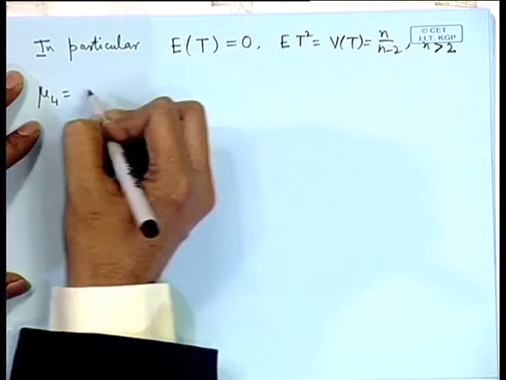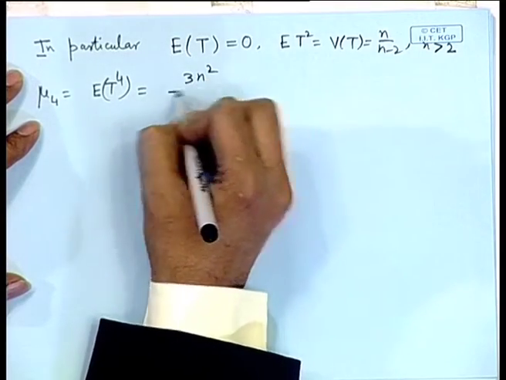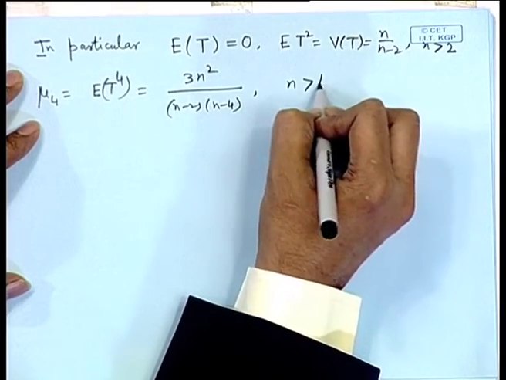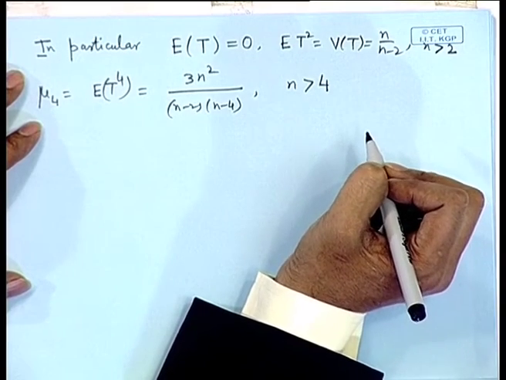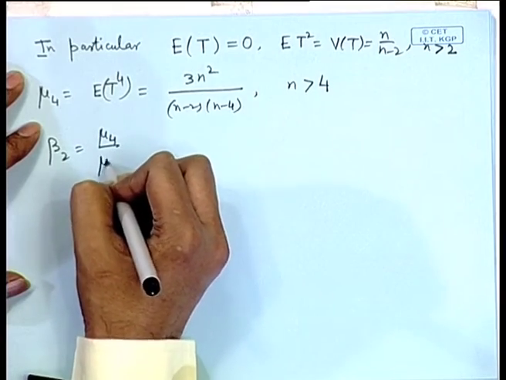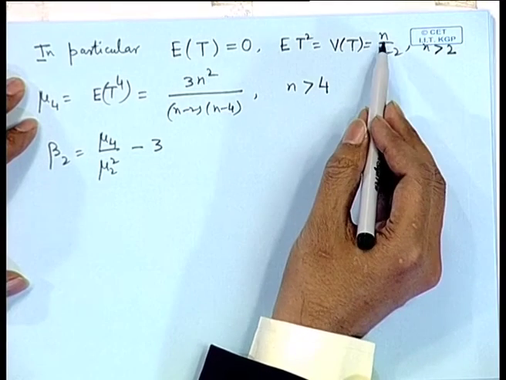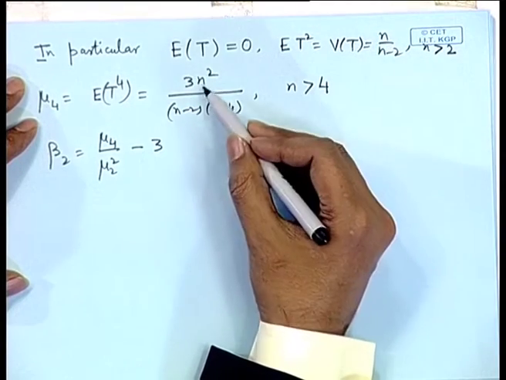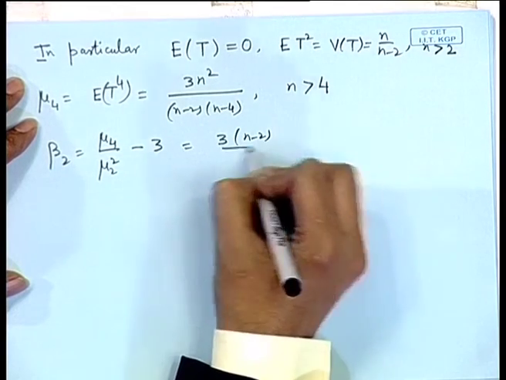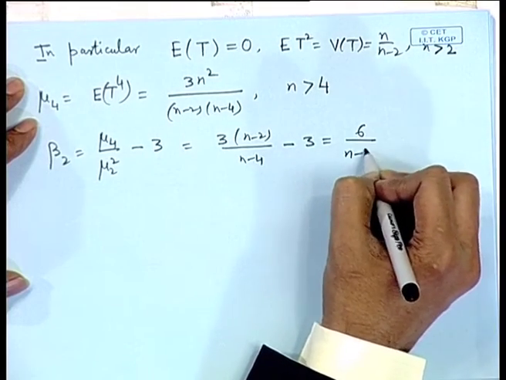Mu 4 is expectation of t to the power 4, that is 3 n square by n minus 2 into n minus 4, which is valid for n greater than 4. So, we can calculate the measure of kurtosis, that is beta 2, that is mu 4 by mu 2 square minus 3. So, you look at this term, we divide by n square. So, this cancels out and we get 3 into n minus 2 by n minus 4 minus 3, which is simply 6 by n minus 4.